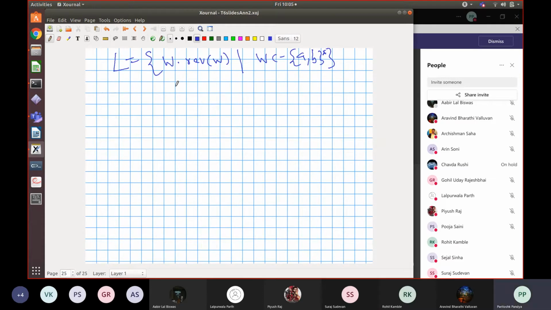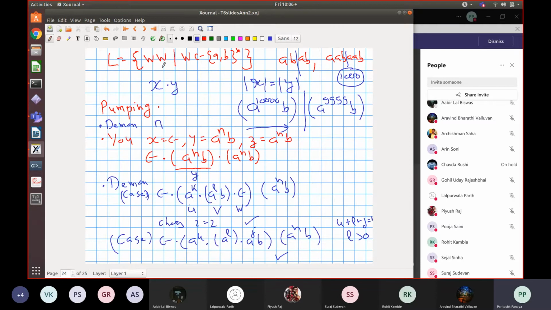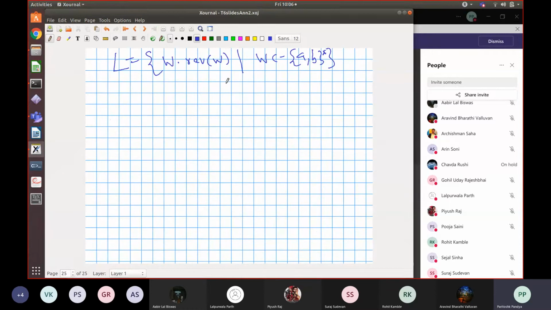So Rohit, do you think this is regular? If you followed the earlier part of the argument where we showed that this WW was not regular, could we have similar intuition working here?